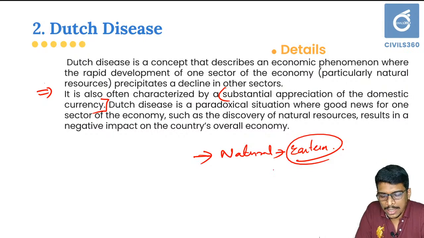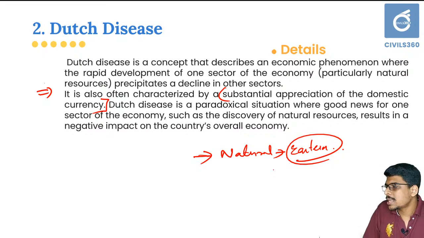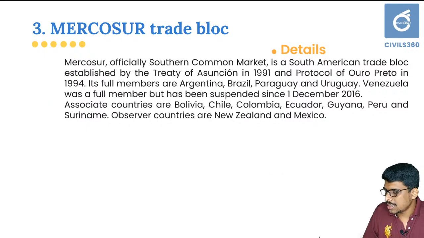For example, in India, the disease can be seen in eastern districts, because in that region we are primarily focusing on natural resources and mineral-bound industrial processes, and that has resulted in underdevelopment of the tertiary sector or service sectors. That has resulted in underdevelopment of those regions. That is Dutch disease. Okay, just understand the basics of Dutch disease.